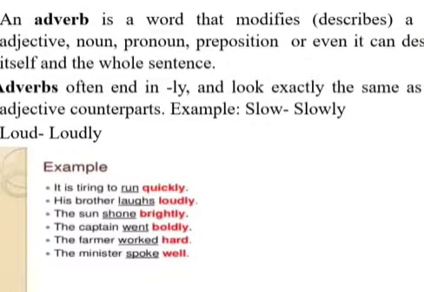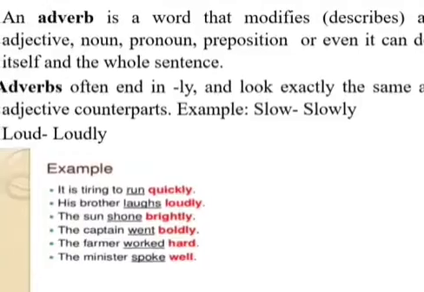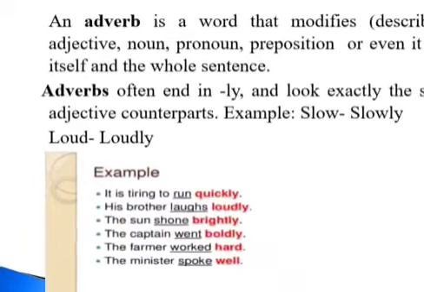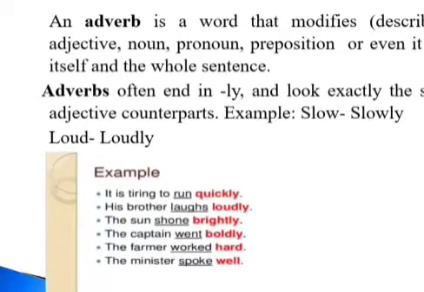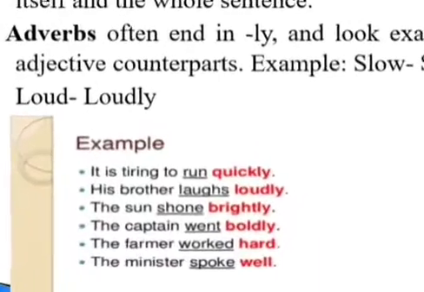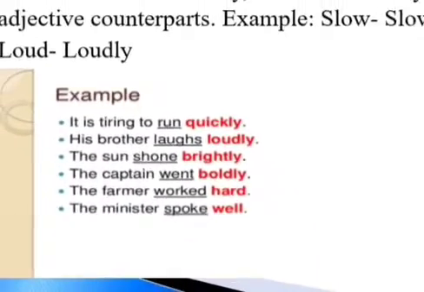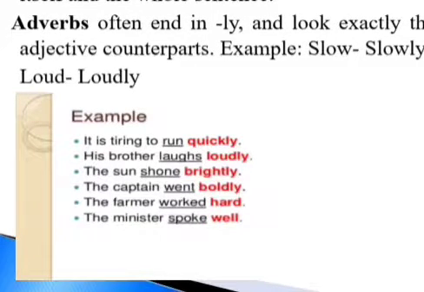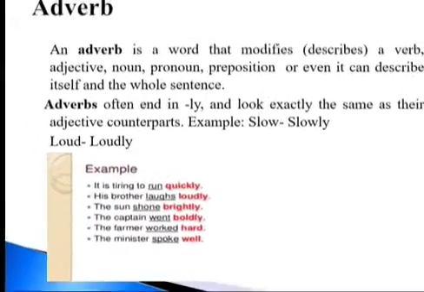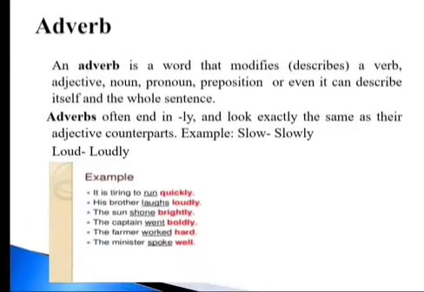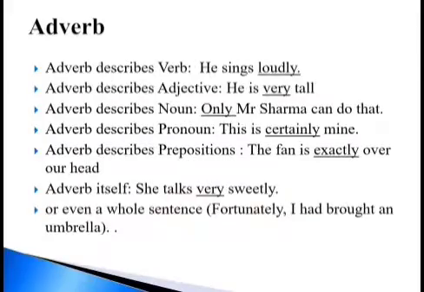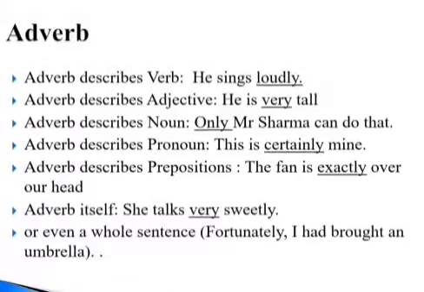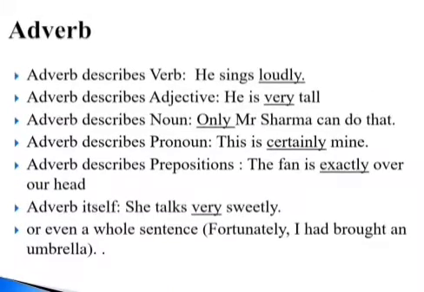Example: slow, slowly. Generally we use ly to form adverb with adjective: slow, slowly, clear, clearly, quick, quickly. Here are some examples. It is tiring to run quickly. His brothers laughed loudly. The sun shone brightly. The captain went boldly. The farmer worked hard. The minister spoke well. So these are some of the examples of adverbs. Now we will see how adverb describes various parts of speech.